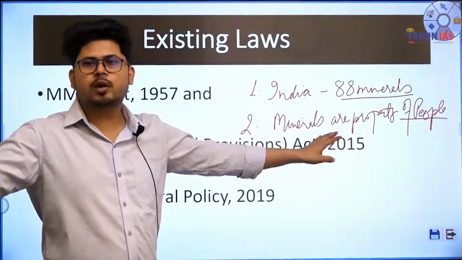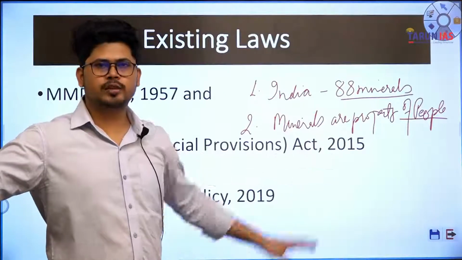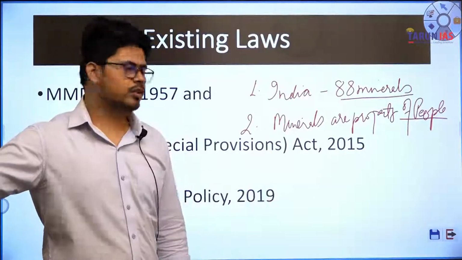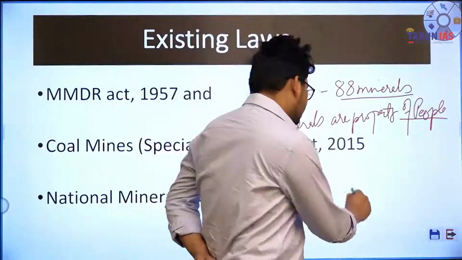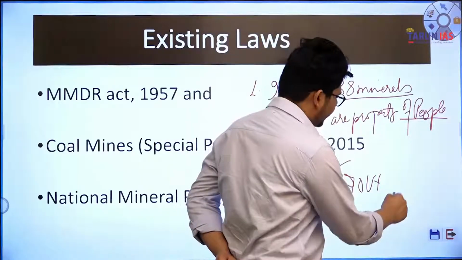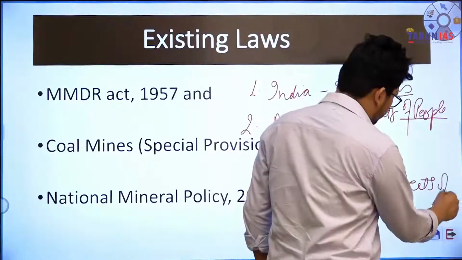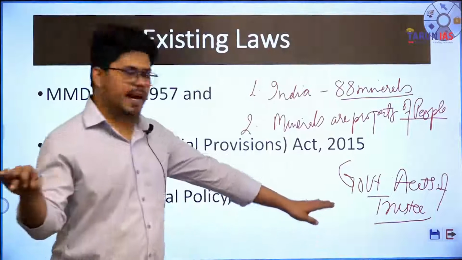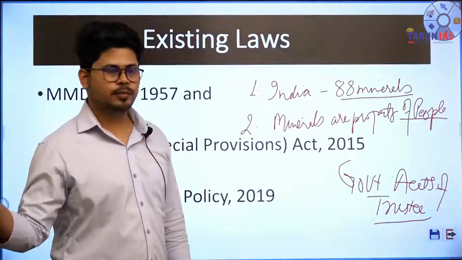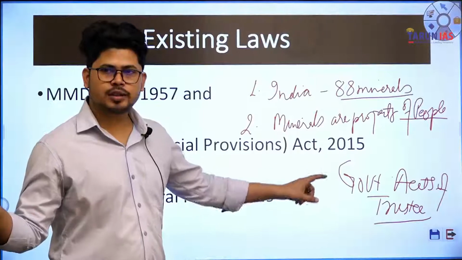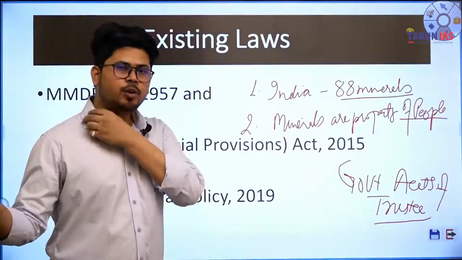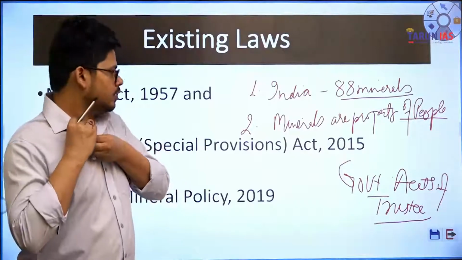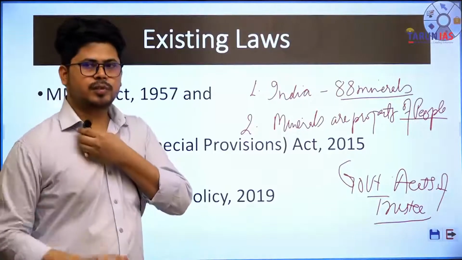If they're property of people, how is government trying to regulate the use of minerals? ठीक है. So why are people not going to the coal mines and digging all the coal out? Because the government acts as trustee of the minerals of the whole country, because all the minerals are vested in the government of India and it holds those minerals in the trust of people of India. ठीक है. So government acts as trustee of the minerals.